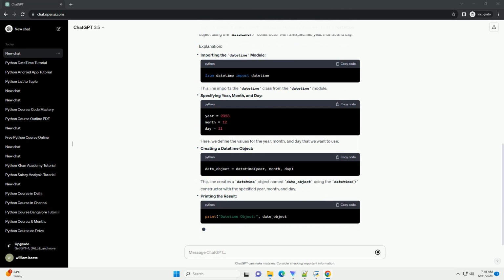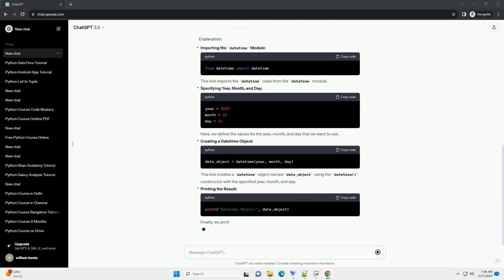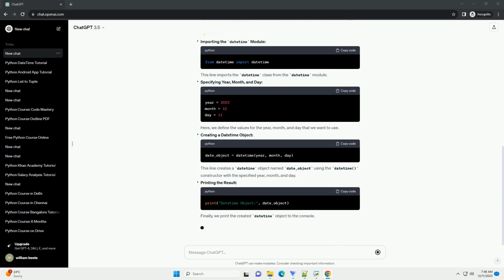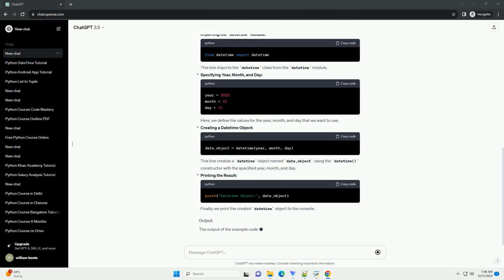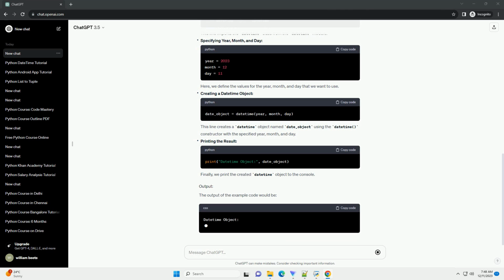Here, we define the values for the year, month, and day that we want to use. Creating a datetime object. This line creates a datetime object named date_object using the datetime constructor with the specified year, month, and day. Printing the result. Finally, we print the created datetime object to the console. The output of the example code would be